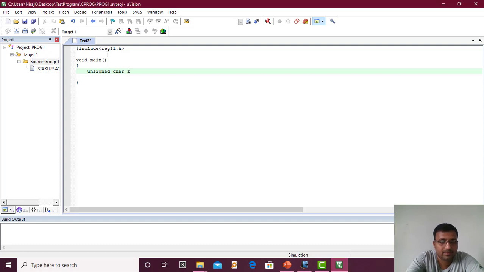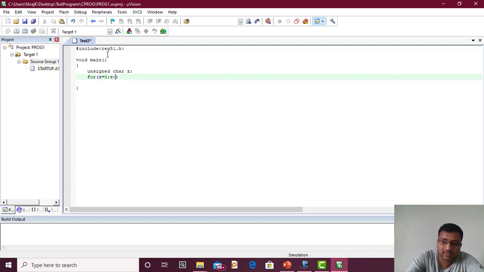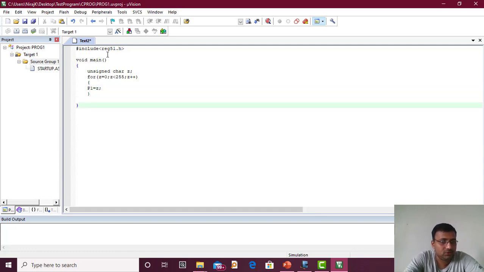I will take for (z = 0; z < 255; z++). So this for loop will execute for 255 times, like 00 to FF. Then I can write P1 = z;. Okay, so also this will create a hex file.